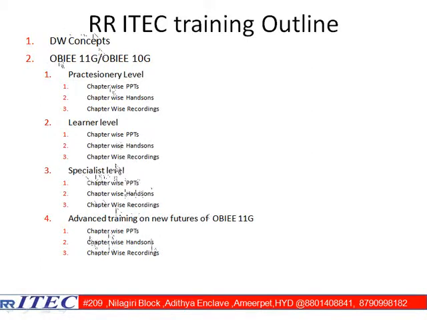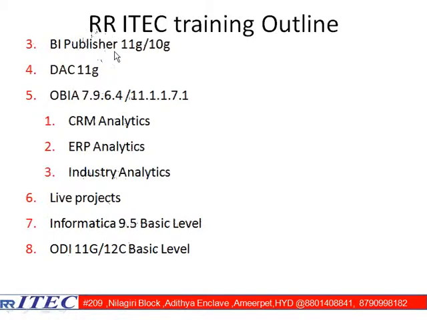Once all 4 levels are completed, we are going for BI Publisher. We are covering BI Publisher for both 11G and 10G. Then we are going to teach DAC 11G. And for OBIA, 2 versions are available. As I said previously, 2 flavors are available: Informatica plus OBIA combination, and ODI plus OBIA combination.